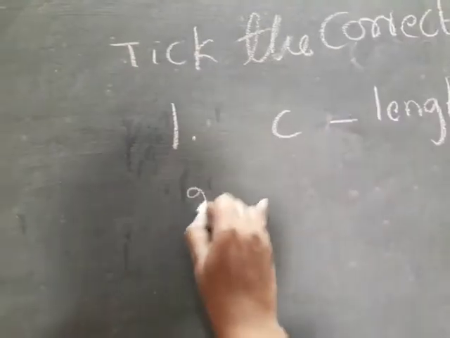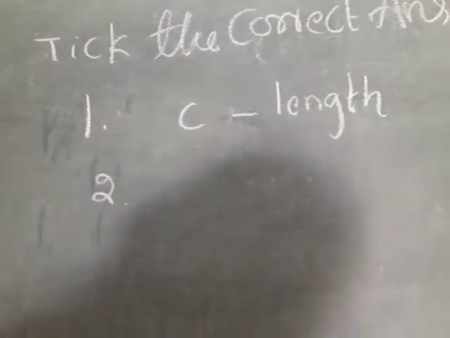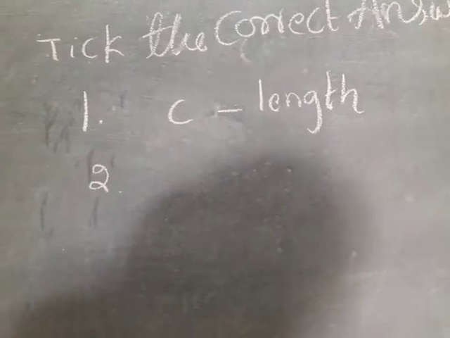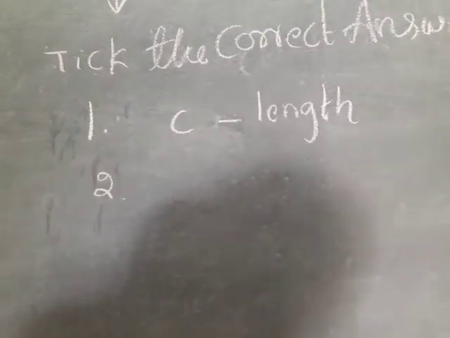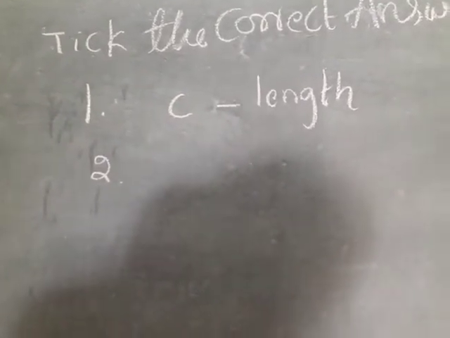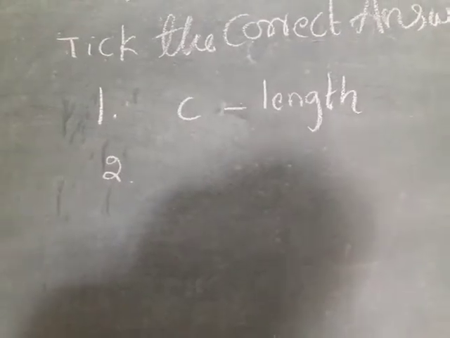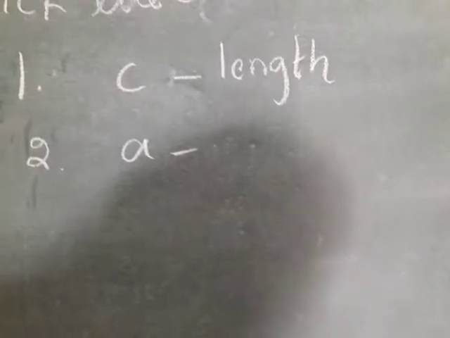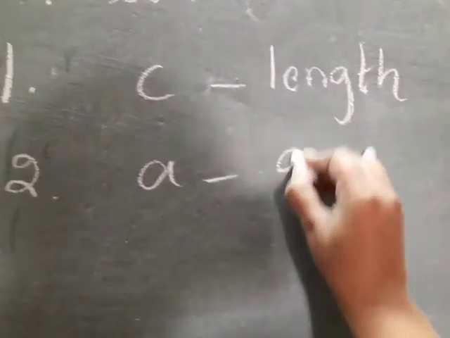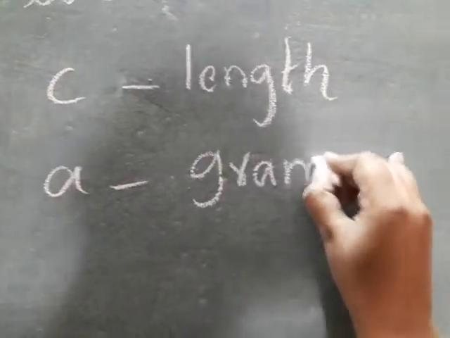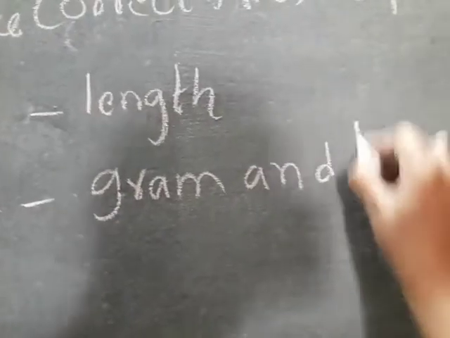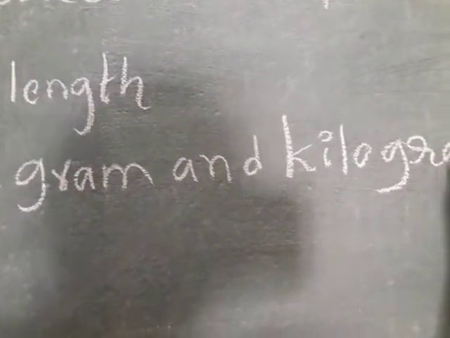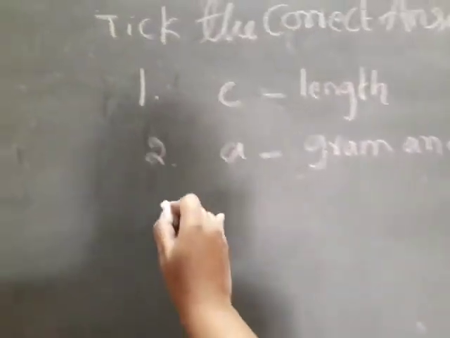Second one, the commonly used units for measuring weight are grams and kilograms, meter and centimeter, milliliter and liter. Option A, gram and kilogram.